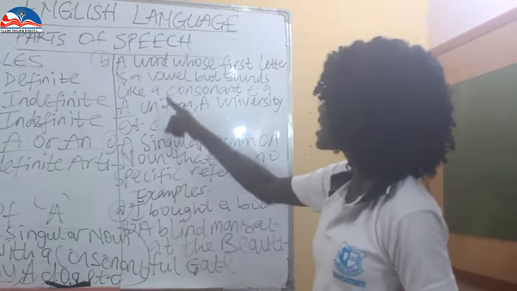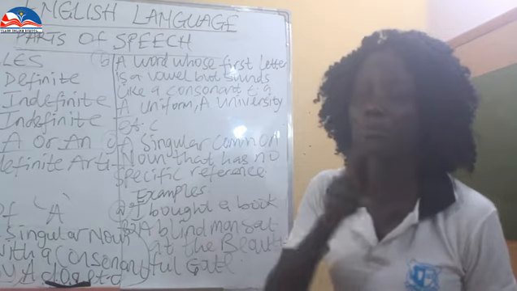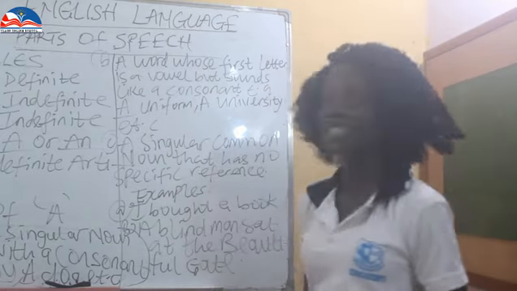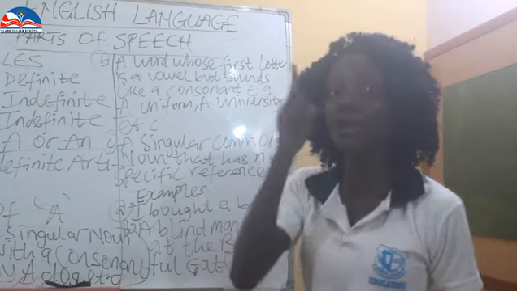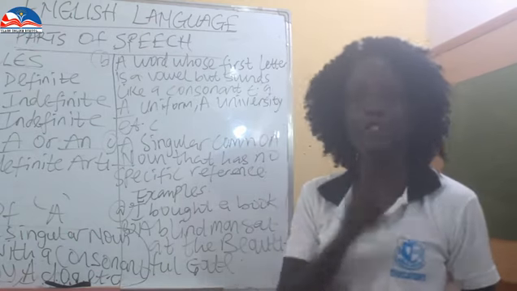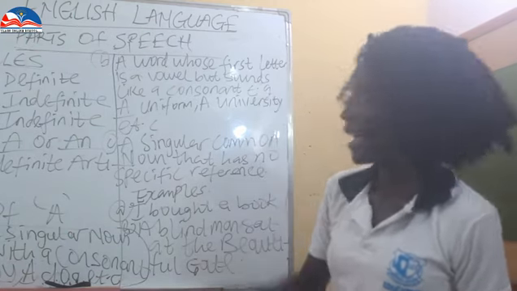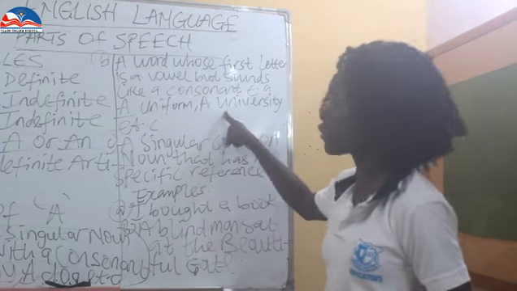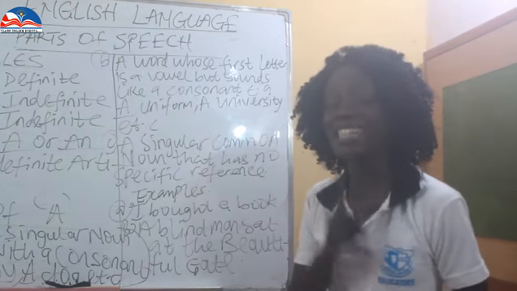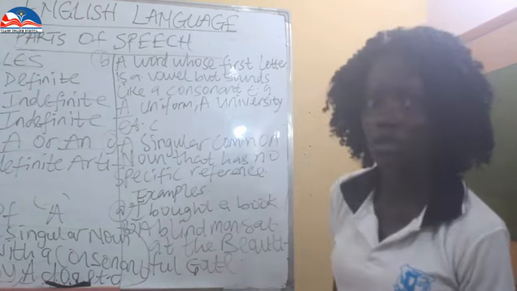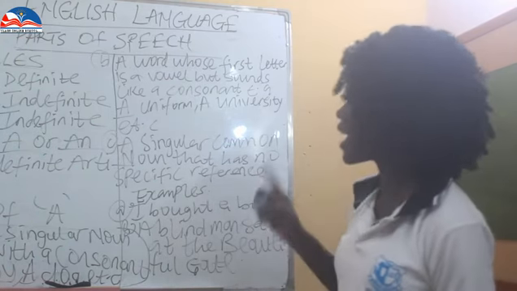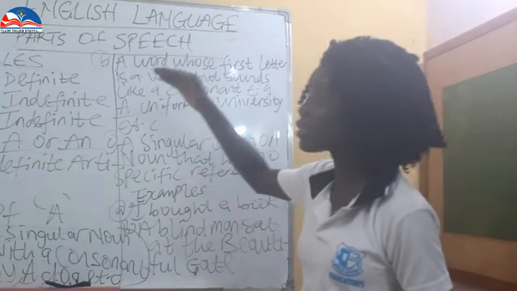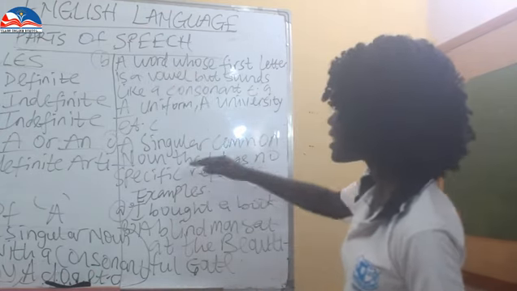So now we see that it is a vowel letter, but it's sounding like a consonant sound. So we must make use of the article a. So now, a university. A university. We have the vowel, but it is sounding like a consonant sound, so we'll make use of the article a. So you note all these things. Let's check the next one.